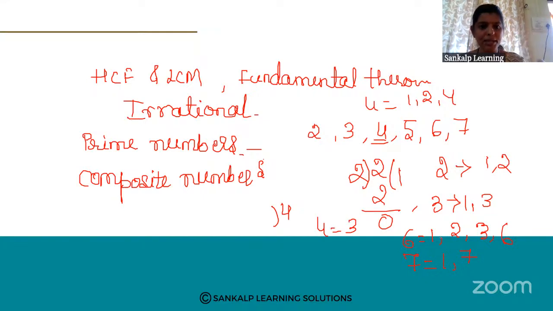So the number which has only 2 factors, that means the number which is divisible only by itself and 1, we call it a prime number. Then what do you mean by a composite number? Composite numbers are those numbers which have more than 2 factors. If it has 2 factors, then it is a prime number. More than 2 factors, then it is called a composite number. So this is about prime numbers and composite numbers.